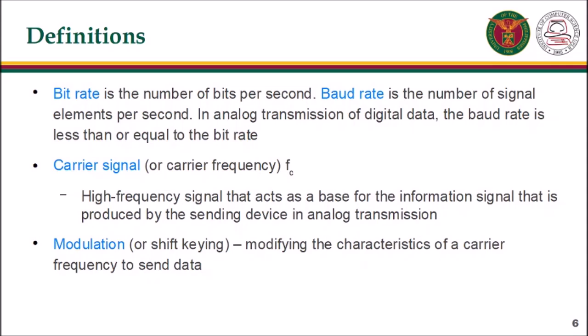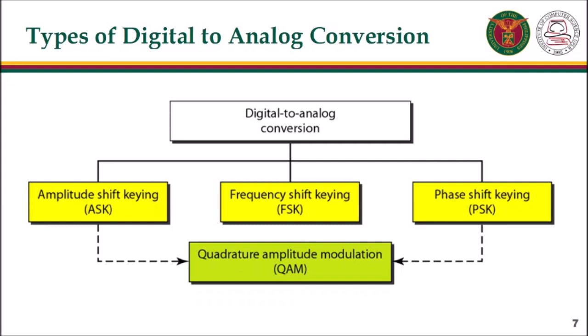A carrier signal or carrier frequency is a high-frequency signal that acts as a base for the information signal that is produced by the sending device in analog transmission. Modulation or shift keying is modifying the characteristics of a carrier frequency to send data. There are four types of digital to analog conversion: amplitude shift keying or ASK, frequency shift keying or FSK, phase shift keying or PSK, and quadrature amplitude modulation or QAM.